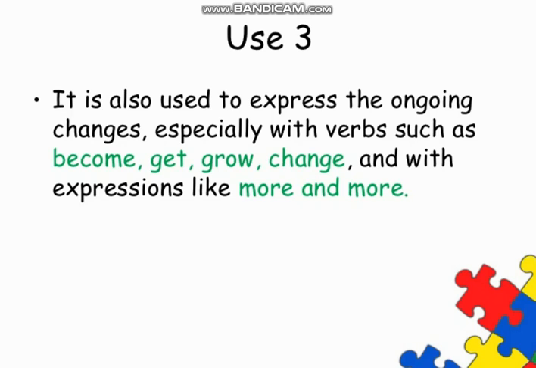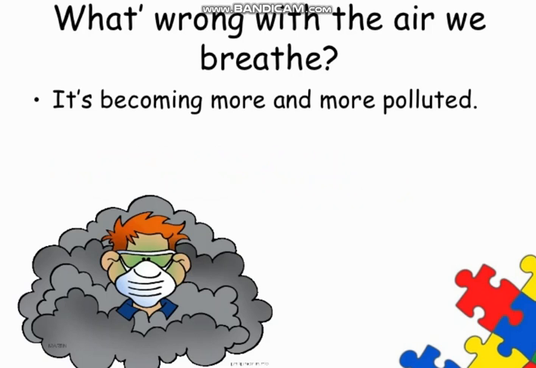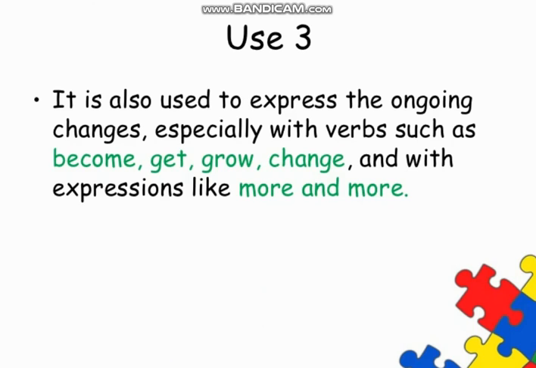And with expressions like more and more, as in the previous sentence, it's becoming more and more polluted, such words also show that it is a process which is increasing day by day, or increasing with time. So whenever we are expressing such actions which are ongoing changes or an ongoing process, we also use present continuous tense for it.